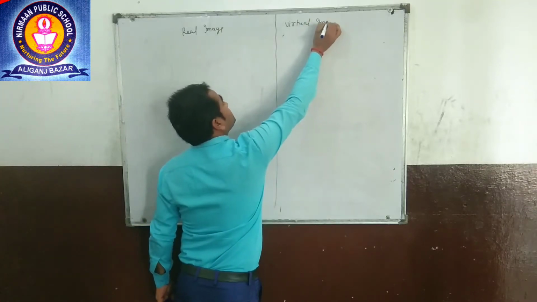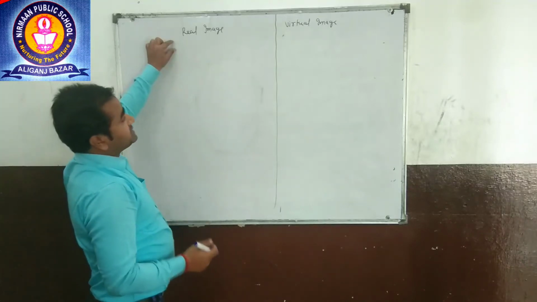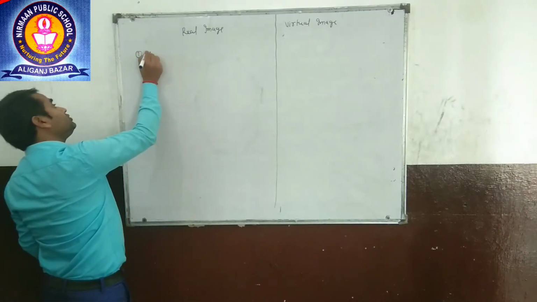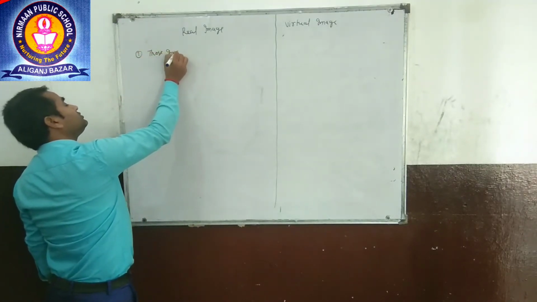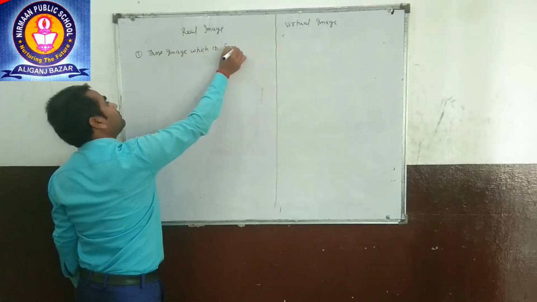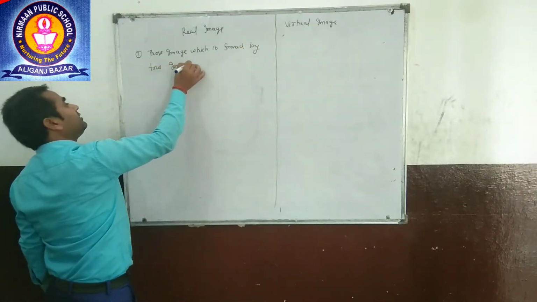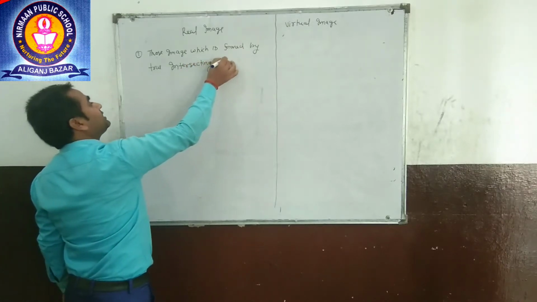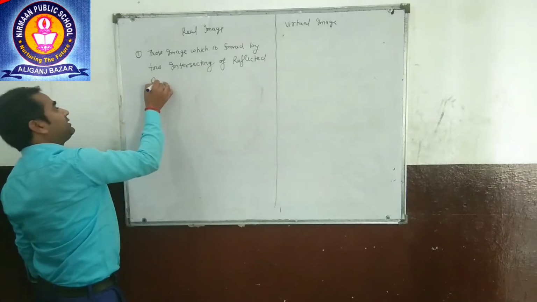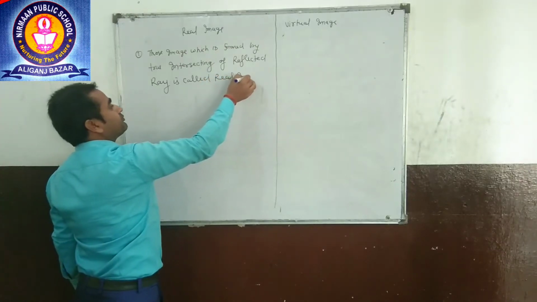It is a very important question for your board examination, what is the difference between the real image and virtual image? What is the real image? Those images which are formed by true intersecting of reflected rays are called real images.